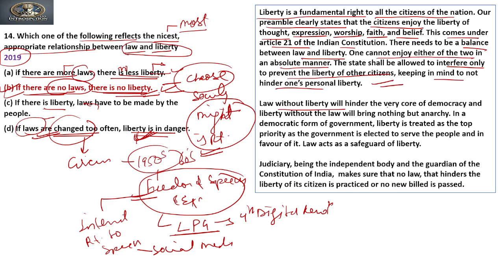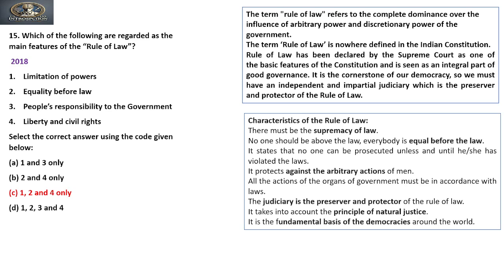Law without liberty will hinder the very core of democracy, and liberty without law will bring nothing but anarchy in society. In a democratic form of government, liberty is treated as a top priority as the government is elected to serve the people and in favor of it. Law acts as a safeguard of liberty. The judiciary, being the independent body and guardian of the Constitution of India, makes sure that no law that hinders the liberty of its citizens is practiced, or no new bill is passed which hinders the liberty of individuals. Clear? Okay, let's move to the next question.